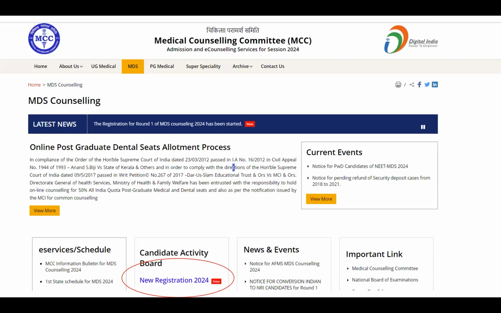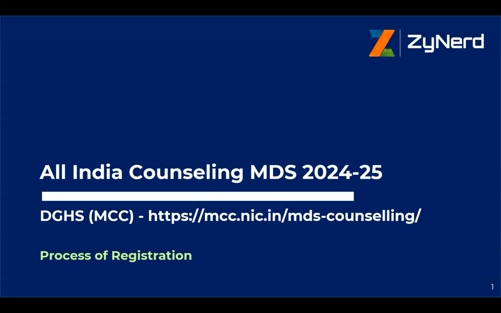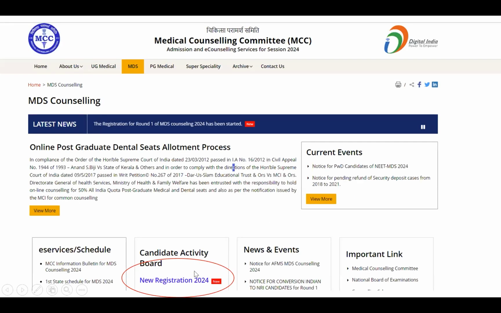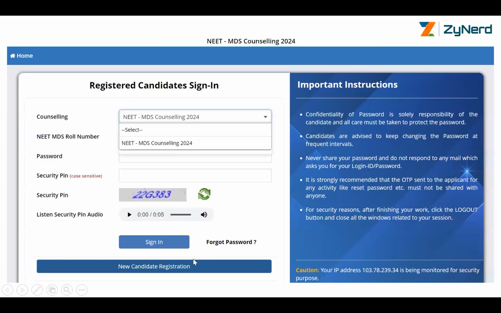Now, where do you go in? You go into the portal link provided over here. It is also available in the description. You can click on new registration once you go into the MDS page in MCC. This is under the candidate activity board. Once you click, you will get this link. NEET MDS counseling registration is open. That is what this indicates.